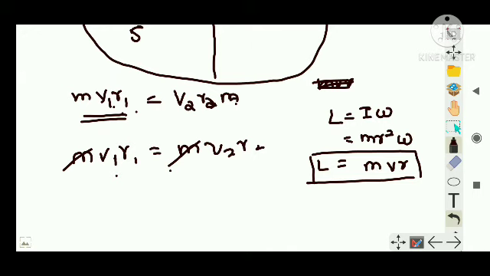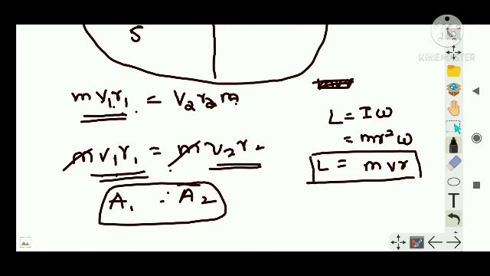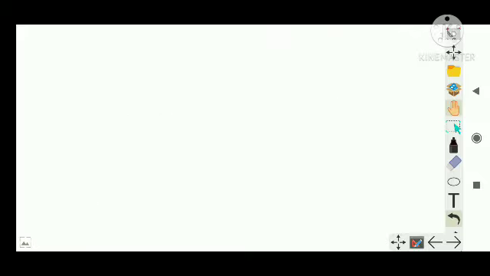Now v1 r1 can be written as the area swept, right? So area a1 is equal to area a2. This is what is stated by Kepler. So you can bring Kepler's law from the angular momentum conservation law, or you can generate angular momentum conservation from Kepler's law. This is very important. Either statement can be proved from the other. Clear? Right. Now Kepler's third law comes up.